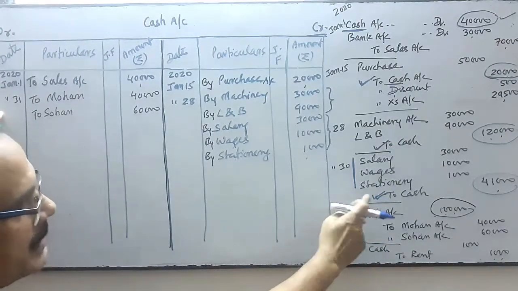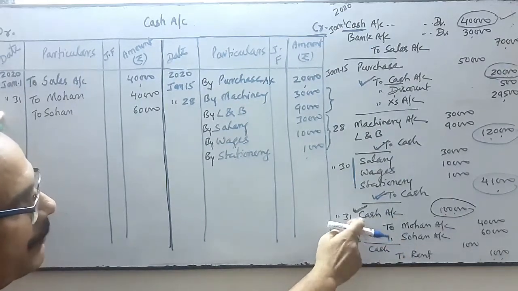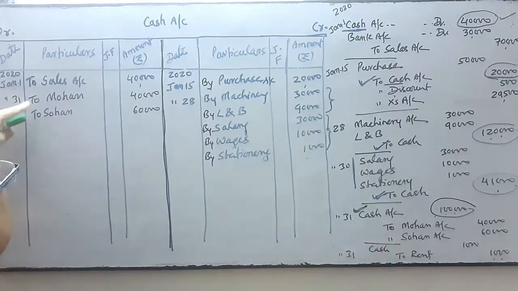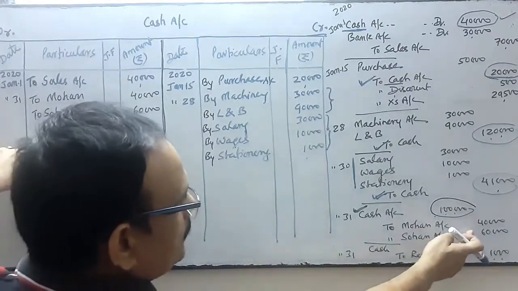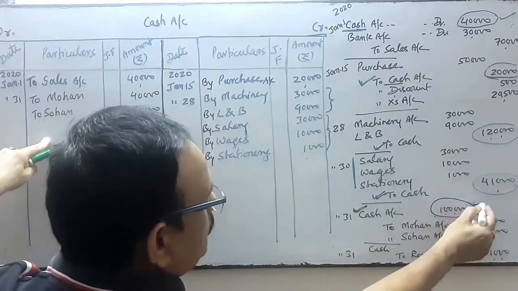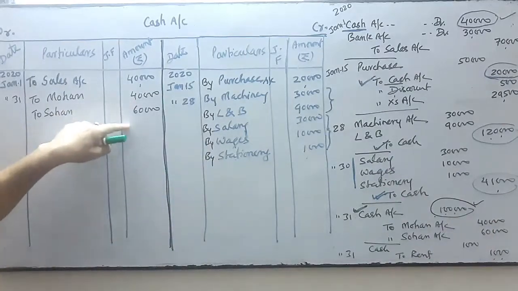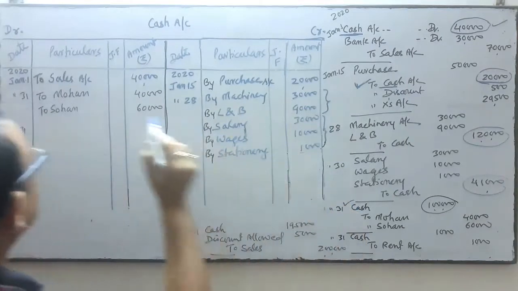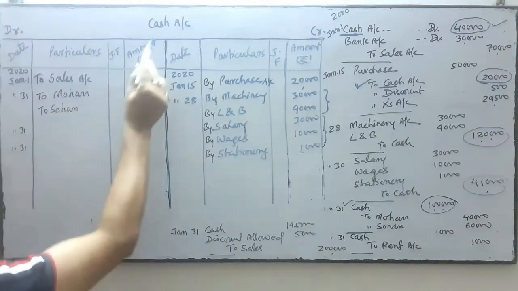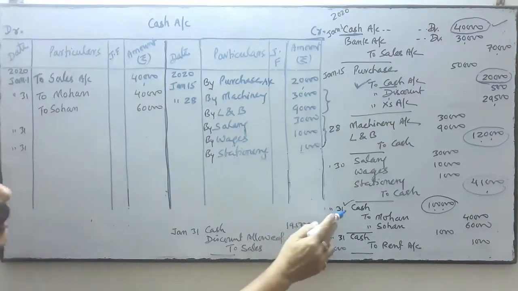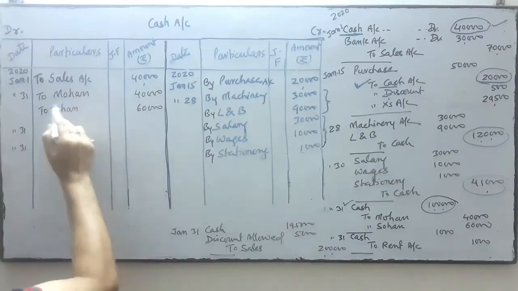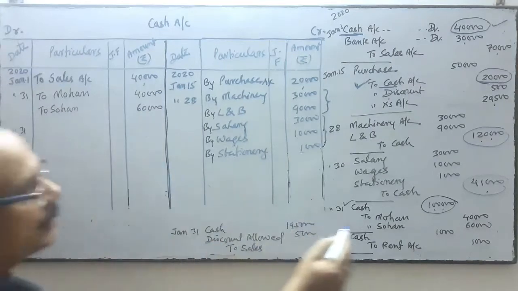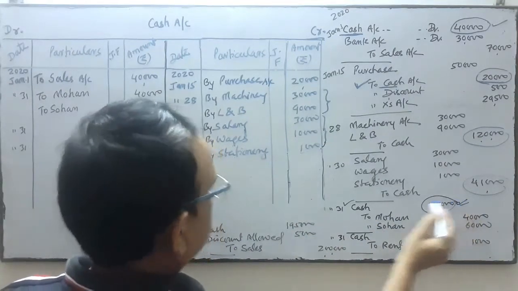Thereafter, the opposite side of cash is the credit side: to Sohan and to Mohan. The total of 60 and 40 is 1 lakh. I have posted 1 lakh in the cash.